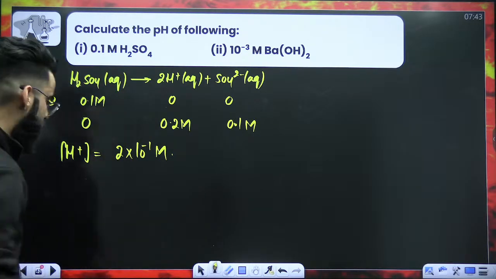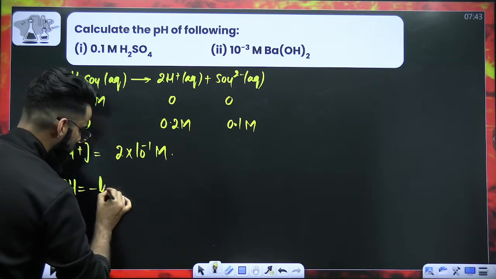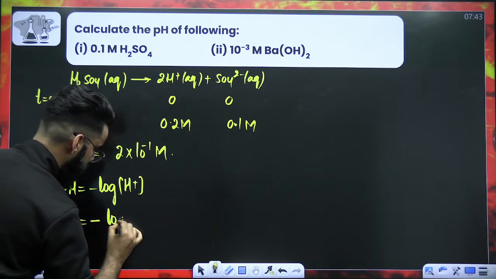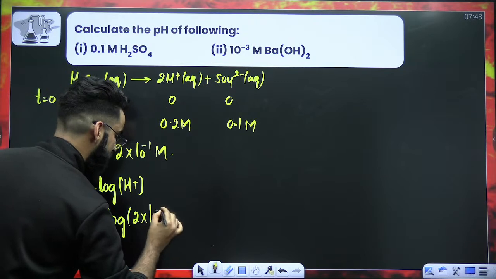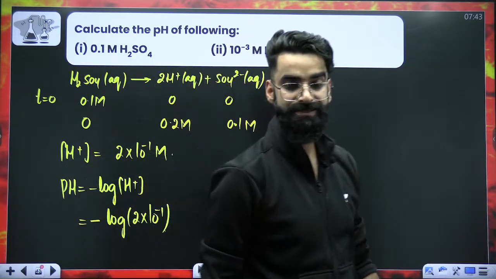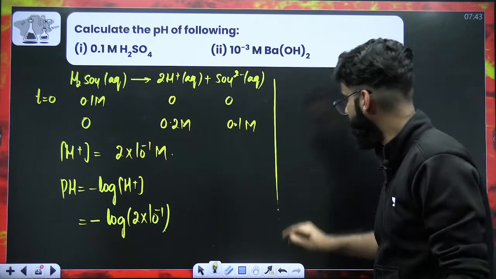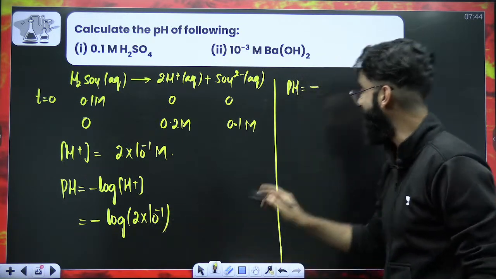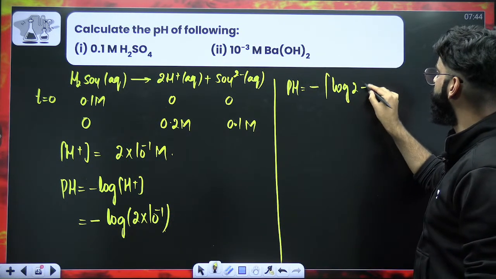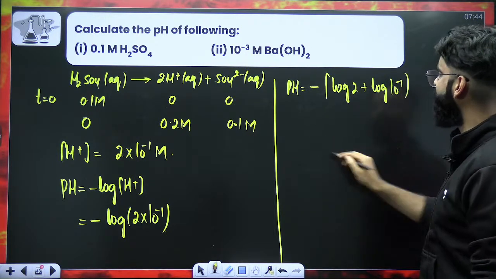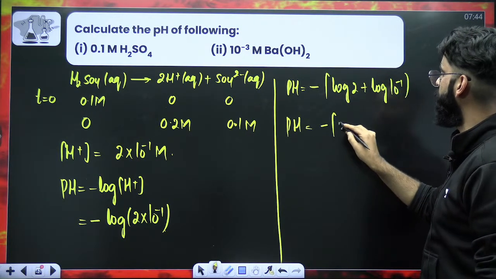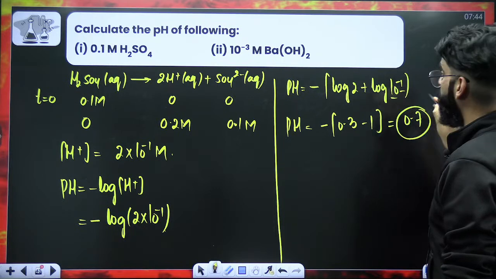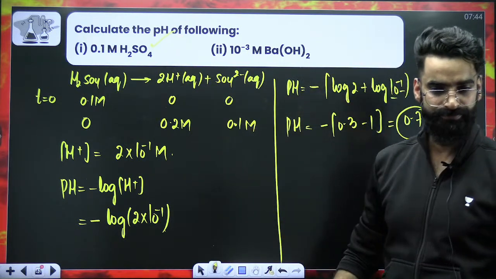What are we supposed to calculate? We are supposed to calculate pH. p stands for minus log. Minus log of what? Minus log of H+ concentration, which is 2 into 10 raised to the power minus 1. Now a bit of maths is needed. log of m into n becomes log m plus log n. So pH will come out to be minus log of 2, which is 0.3, plus log of m raised to the power n, which is minus 1. So the value comes out to be 0.7. So 0.7 is going to be the pH of this particular solution.